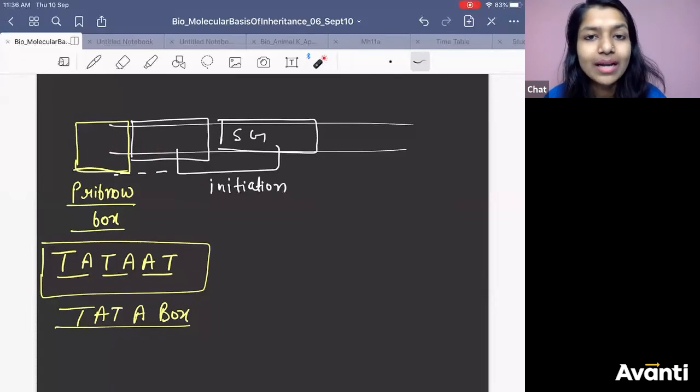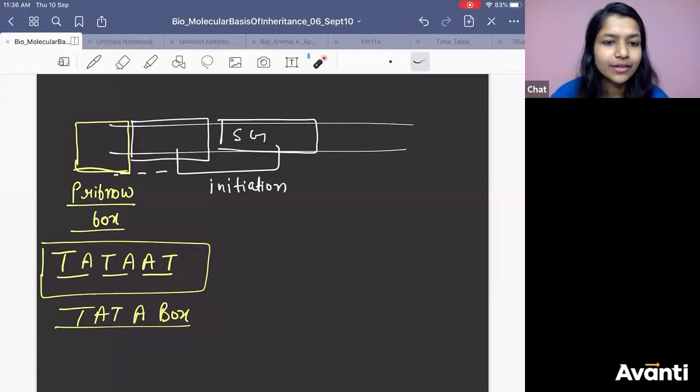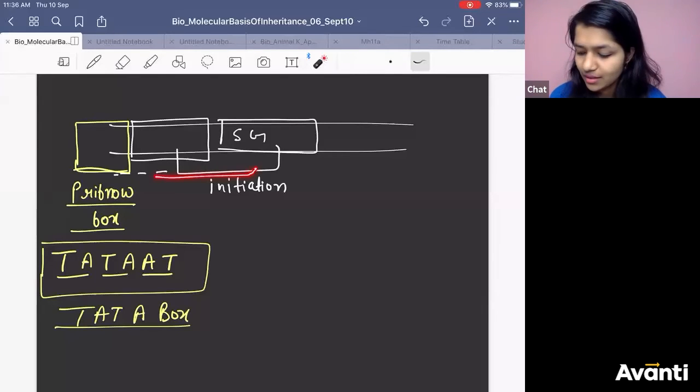And this TATAAT will help the sigma factor to recognize. Sigma factor is coming and recognizing, right? Sigma factor is coming and recognizing or not? No. It will not get converted into protein. Initiation has not taken place, na Tausif? From the point initiation happens, from there you will get RNA, right?